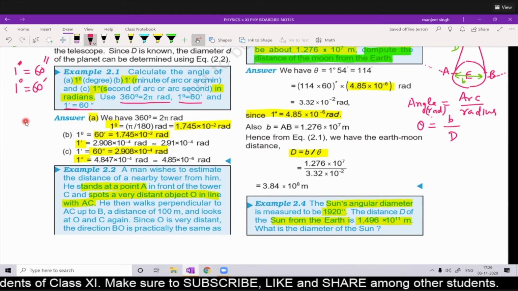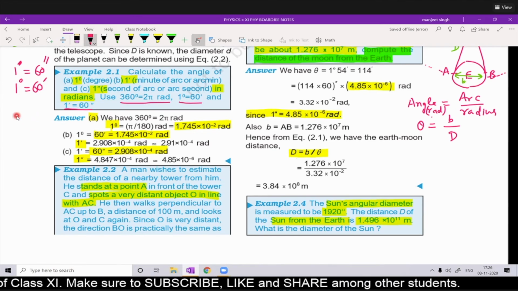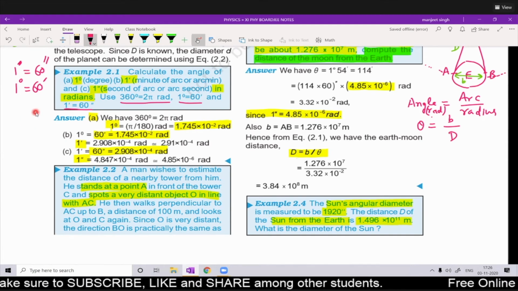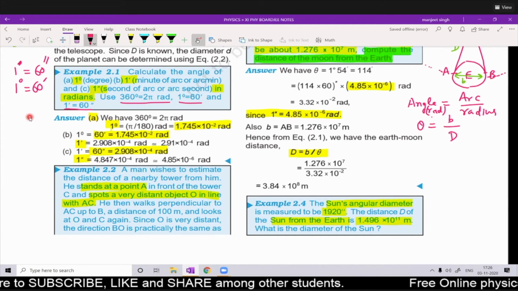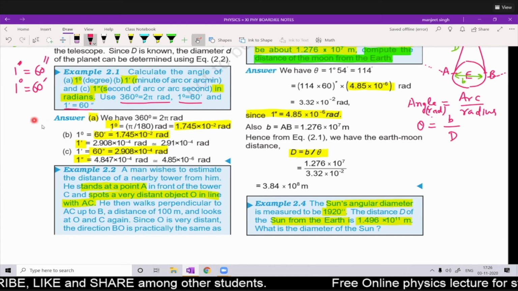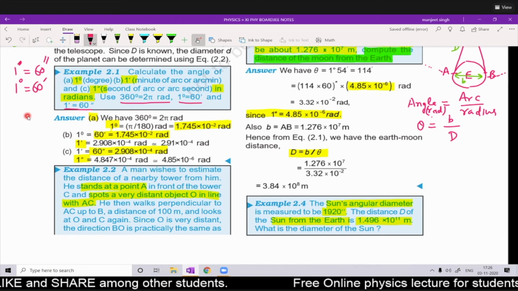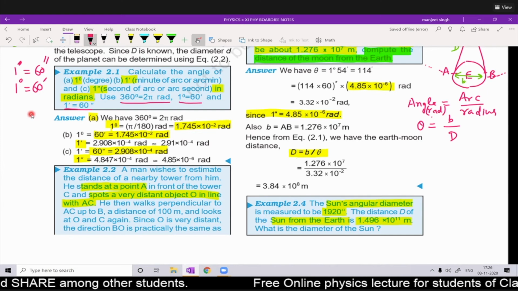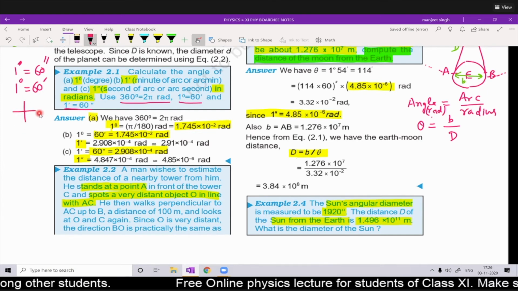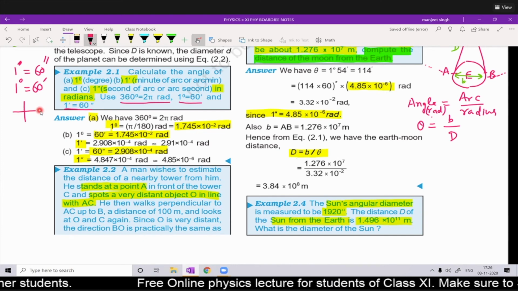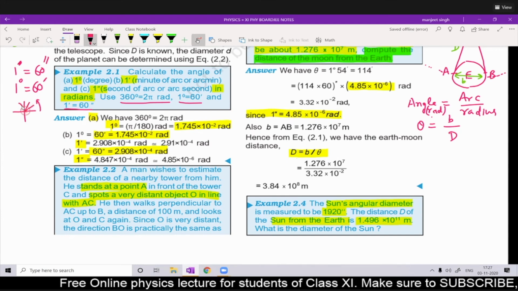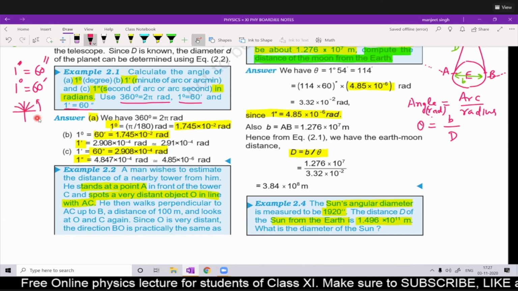In trigonometry you have seen one line rotates from the 0 degree angle, covers 90 degree, then goes to 180, then 270, then 360. The line is rotating. So how many radians does that line complete?